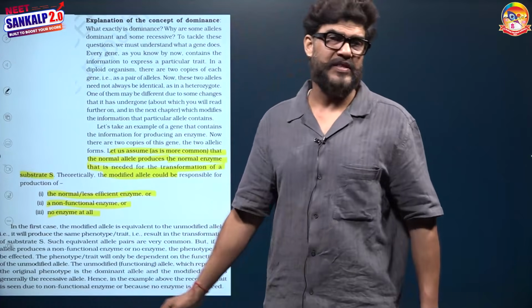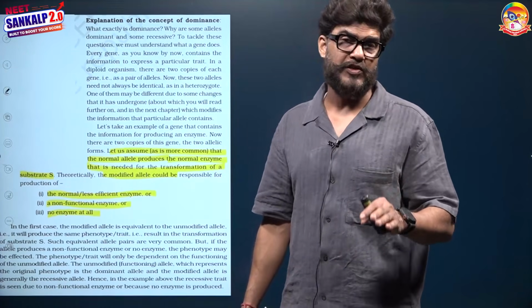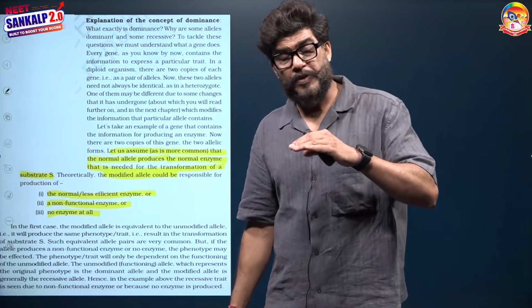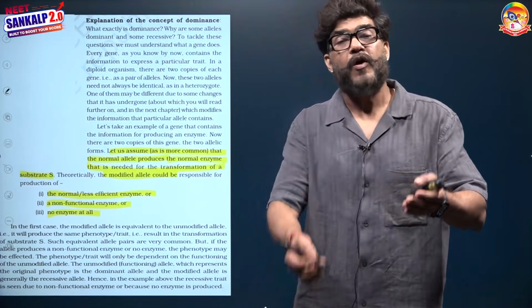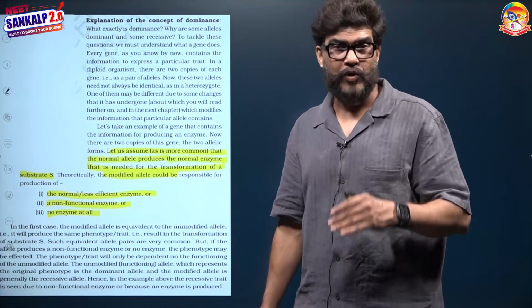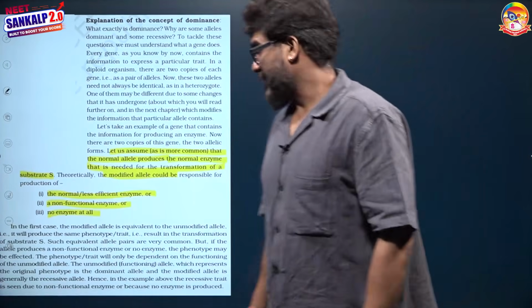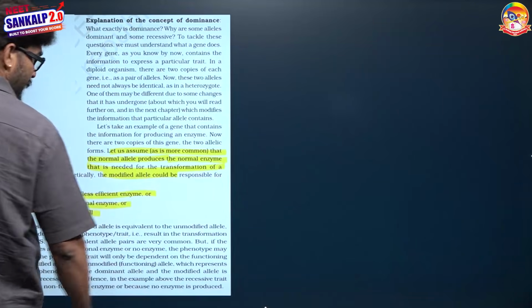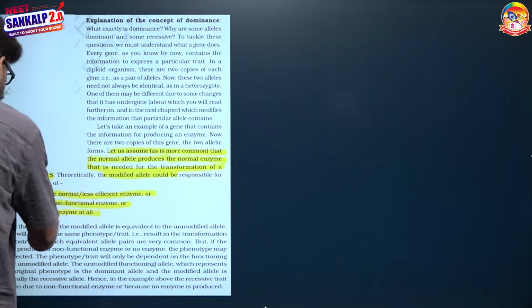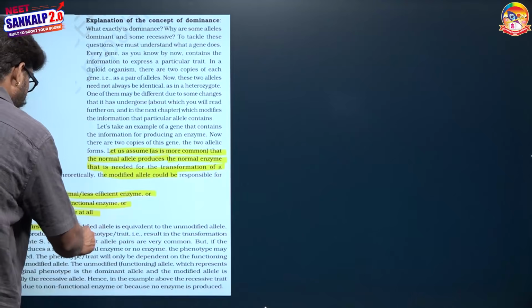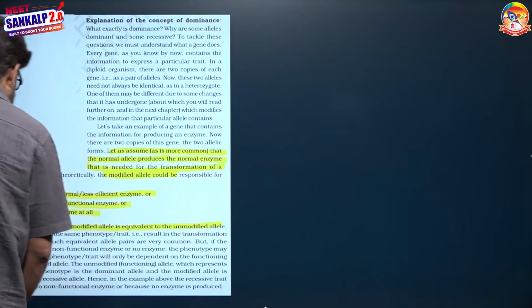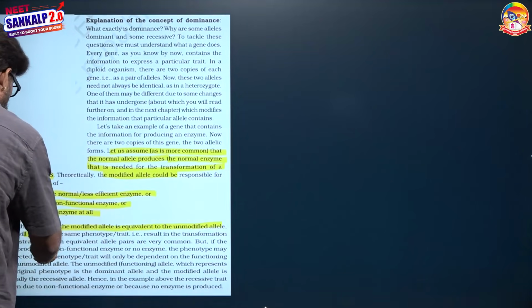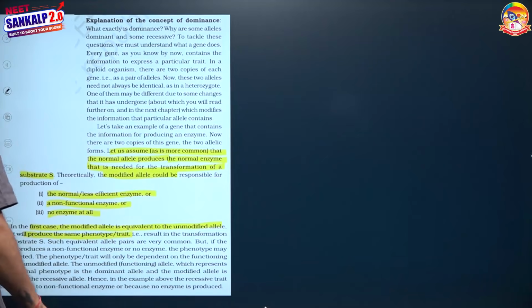But if a non-functional enzyme or no enzyme is there, the substrate will not transform into the product. Consequently, the phenotype will not be produced. When the phenotype is not produced, an altered phenotype arises, which we call recessive. So in the first case, when normal or less efficient enzyme is forming, the modified allele is equivalent to the unmodified allele. Why? Because it will produce the dominant phenotype, resulting in the transformation of the substrate into the product.